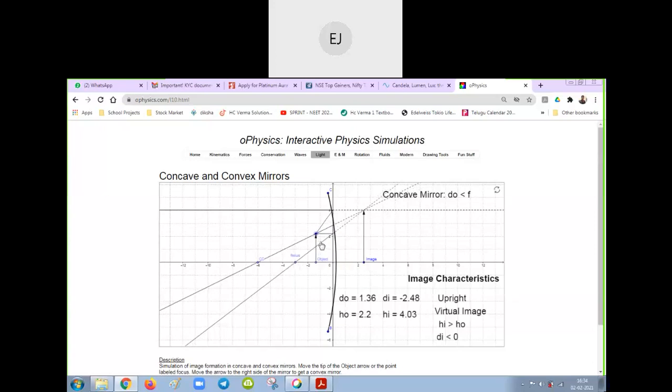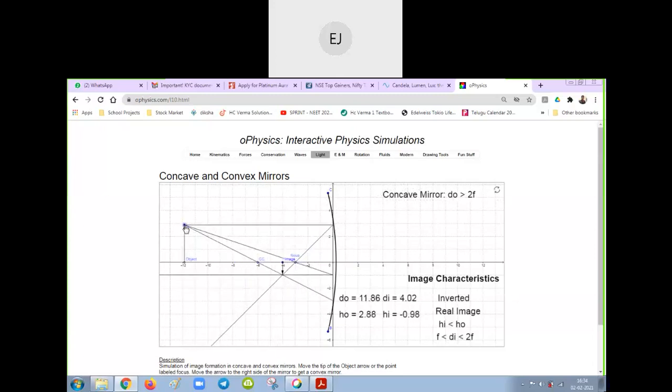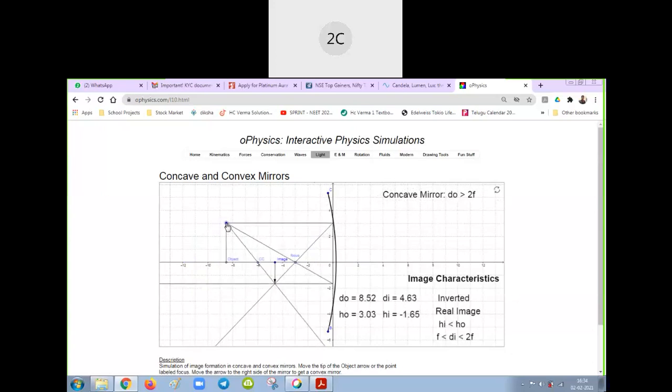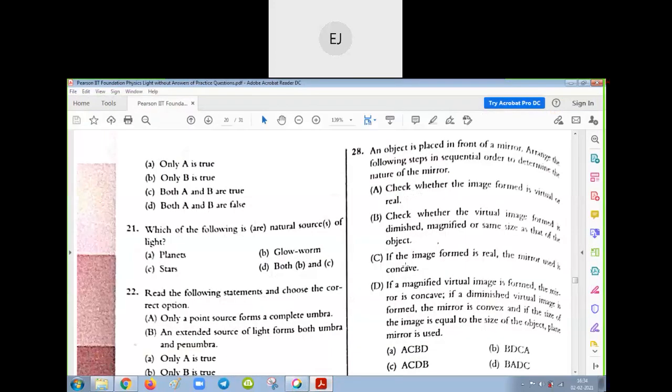If the object is beyond focus, it is a real image only, no? Sir, does a convex mirror form a real image? A convex mirror, no. Never possible. Okay, sir.